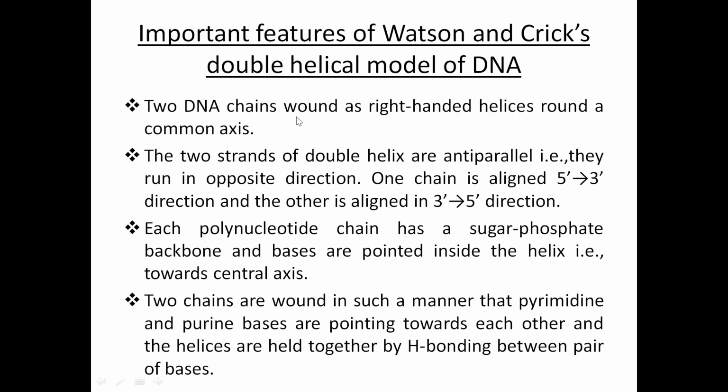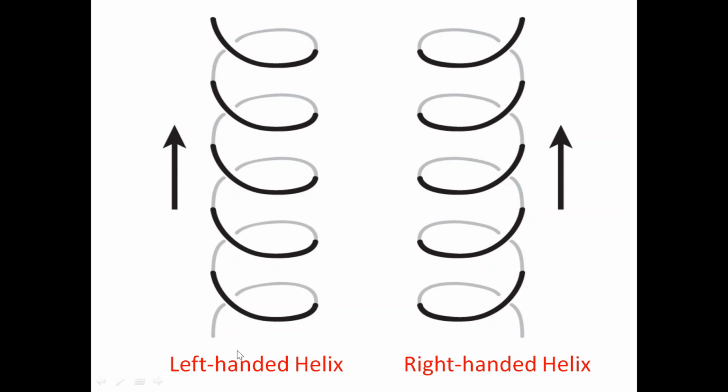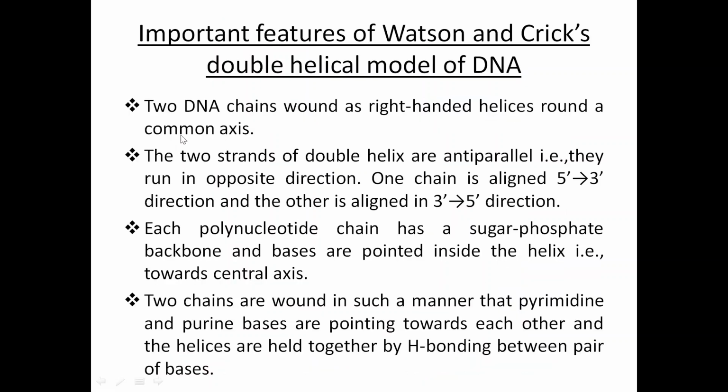So two DNA chains wound as right-handed helix round a common axis. This is a left-handed helix. This is a right-handed helix. See here, as you move from here to here, this is left-handed, you can say clockwise. Okay, this is right-handed. As you move from here, it is anti-clockwise. So in DNA, it is a right-handed helix. Two DNA chains wound as right-handed helix round a common axis.